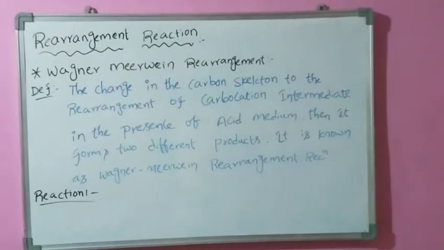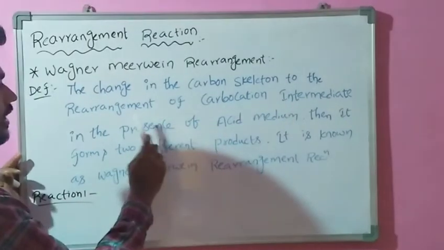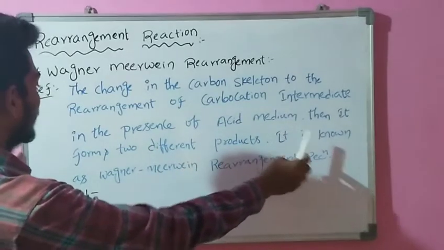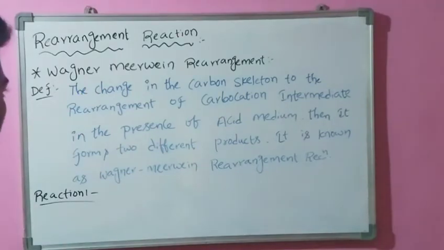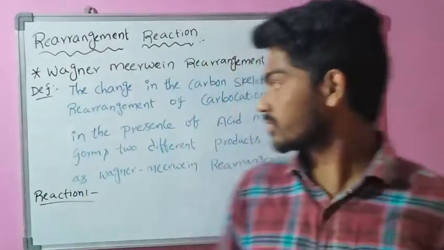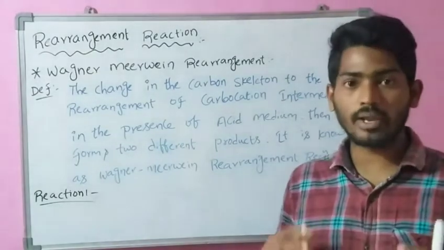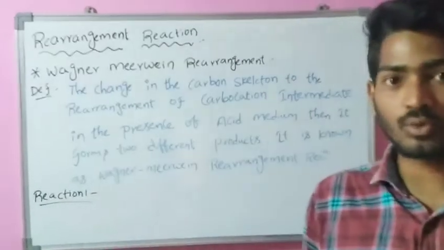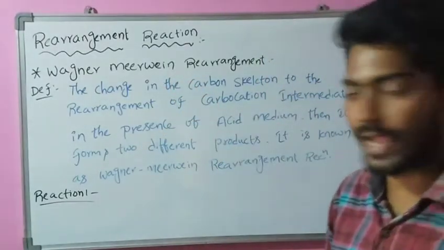Now I give you a definition of the Wagner-Meerwein rearrangement reaction. The change in the carbon skeleton due to the rearrangement of carbocation intermediates in the presence of acid media, which forms two different products, is known as the Wagner-Meerwein rearrangement reaction. Okay, this is the definition.